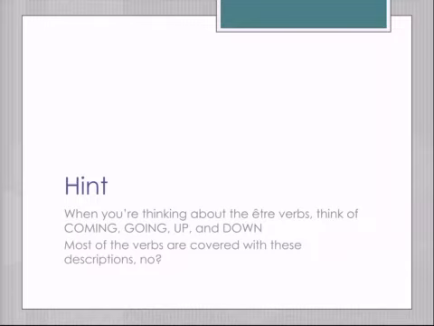Now, in the list of verbs that you just took, the être verbs, most of those verbs talk about coming and going and up and down, right? Then you have the random to be born, to die, etc.